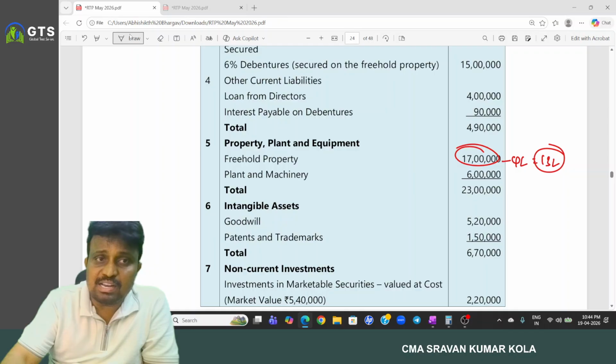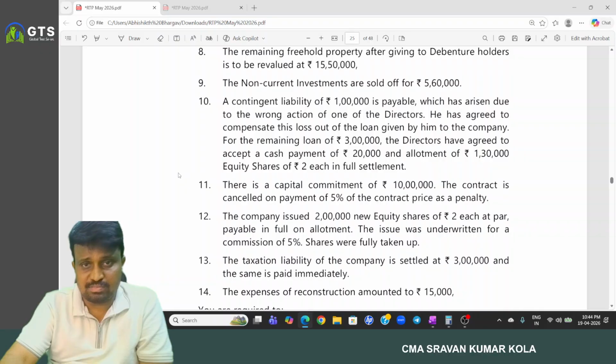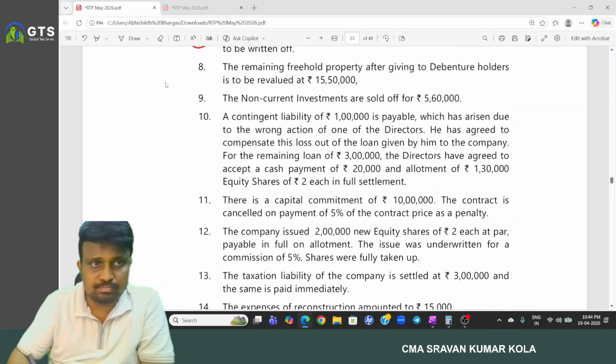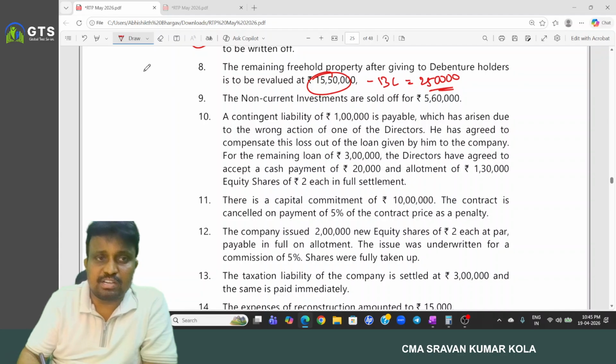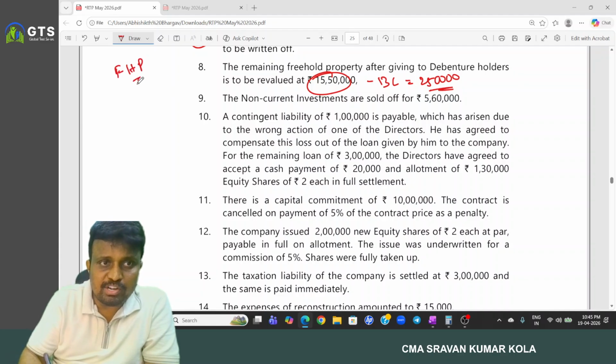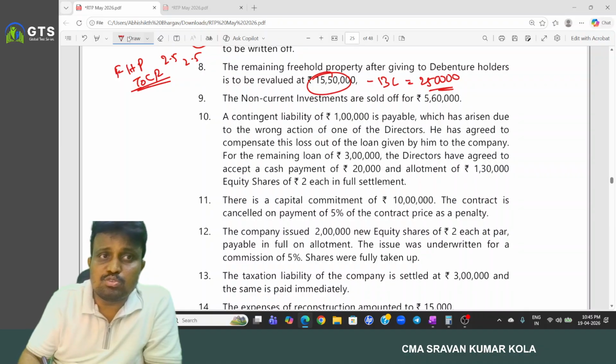And this 13 lakh freehold property is revalued at 15 lakh 50, so 2 lakh 50 increase there. So freehold property account debited to capital reduction 2 lakh 50,000. Non-current investment has been sold off.